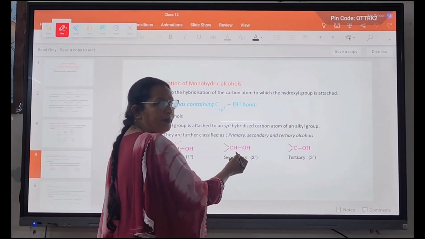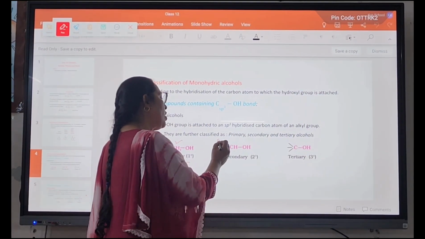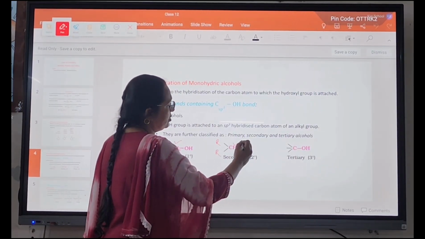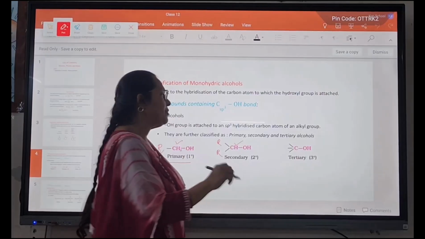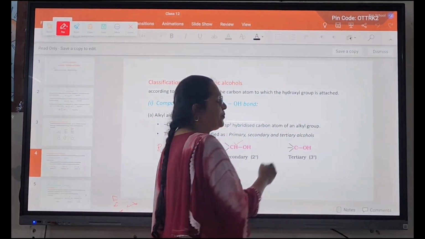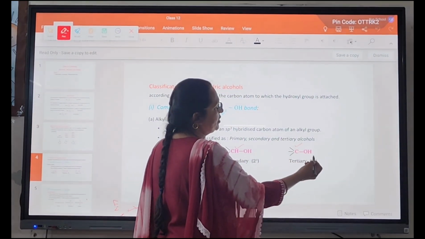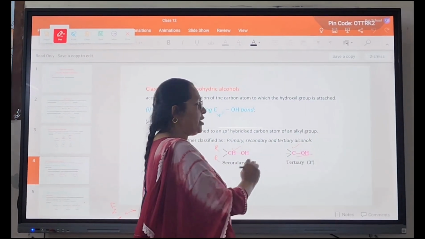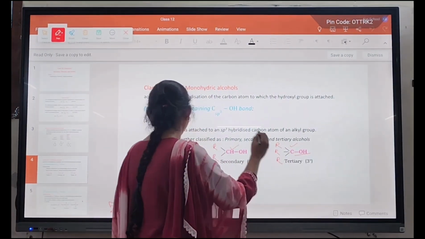When the sp3 hybridized carbon attached to the OH group has two alkyl groups or one hydrogen atom, it is a secondary alcohol. Similarly, for the tertiary, none of the H atoms is present on the sp3 hybridized carbon which is directly linked to the OH; it has three alkyl groups.